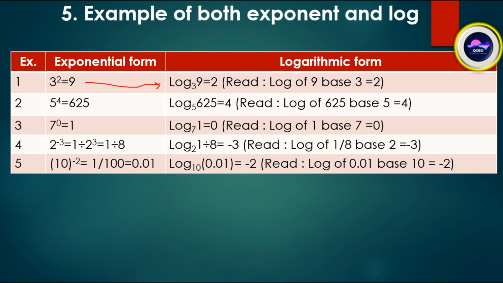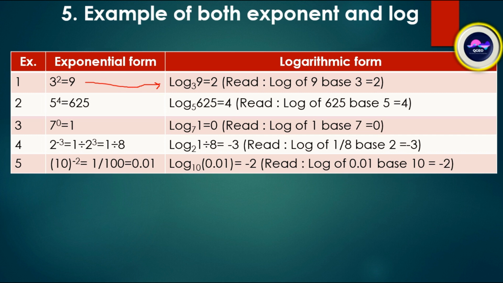2 to the power minus 3 is equal to 1 divided by 2 to the power 3, which is equal to 1 divided by 8. So we can read log of 1 by 8 base 2 is equal to minus 3. 10 to the power minus 2, that is 1 by 100, is equal to 0.01.